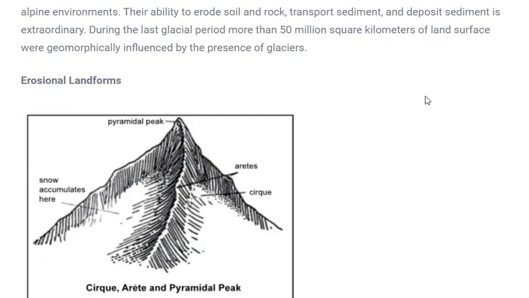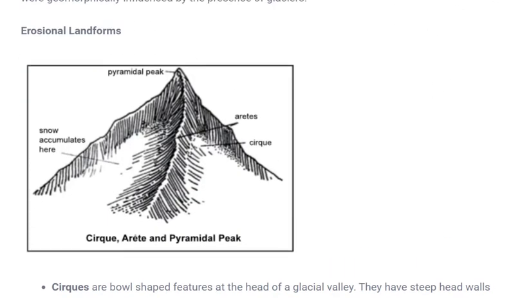Erosion means what? Where are these glaciers present? These glaciers are present in the mountains. In mountains, glaciers or sheets of ice are present. Whenever they start moving from upwards to downwards, they will form several kinds of landforms. For example, over here you can see if these ice sheets start moving from the peak, they will move and erode the bed of the mountain, and that movement of ice will form a circular erosion at the bottom of the mountain, a bowl shape, that will be called a cirque.